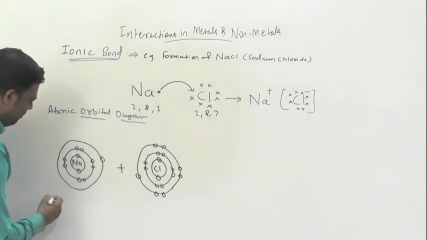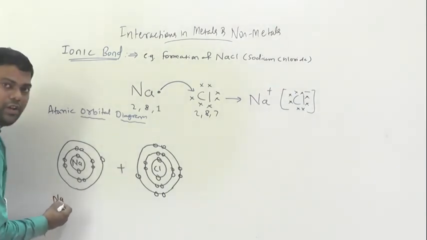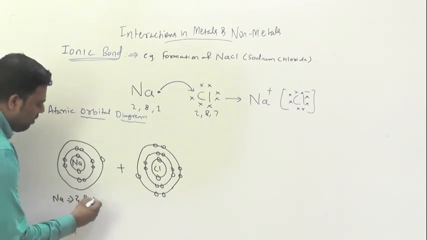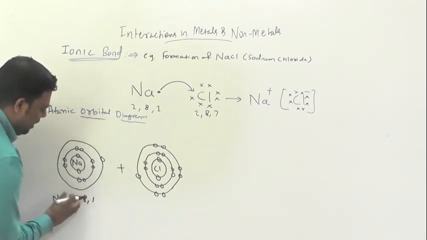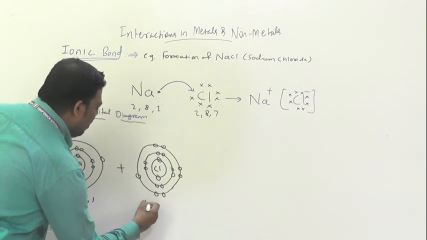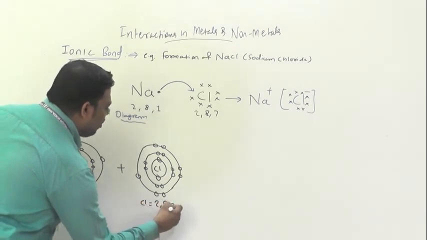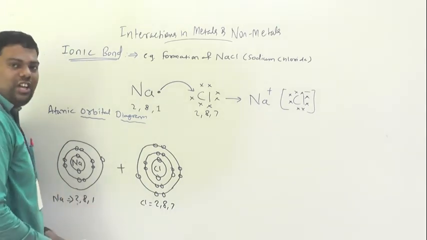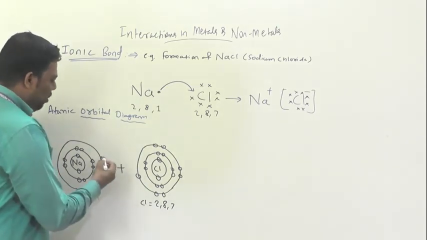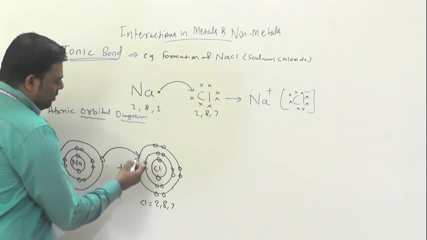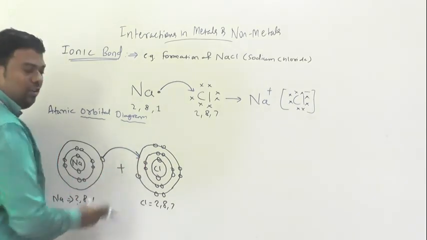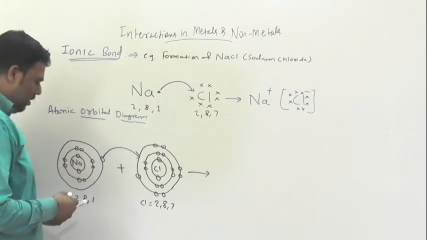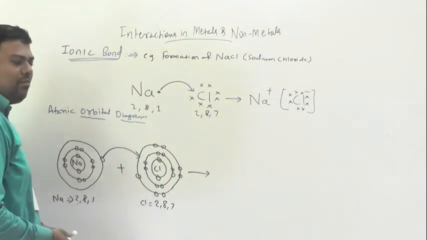So sodium is 2, 8, 1 and chlorine is 2, 8, 7. Here, to attain stability, sodium loses an electron, a complete transfer of the electron to Cl. It will form Na+ Cl-.